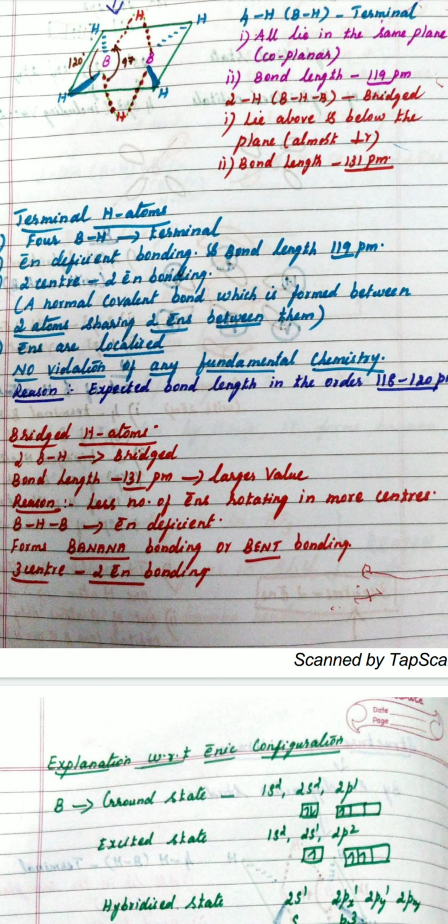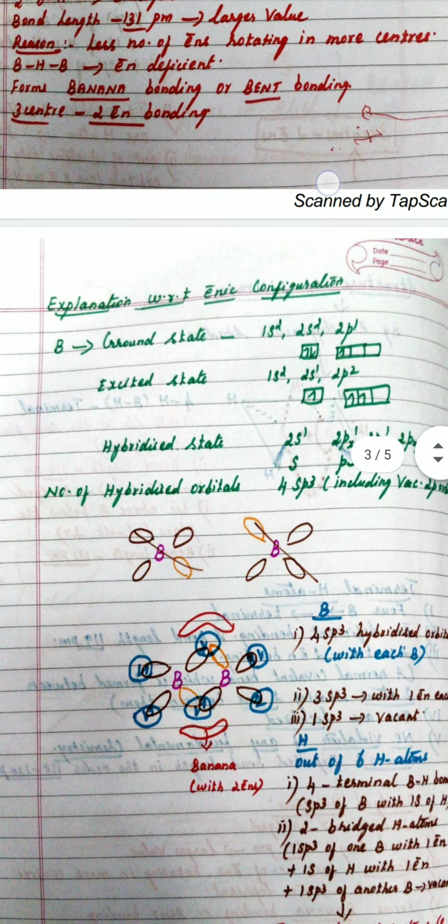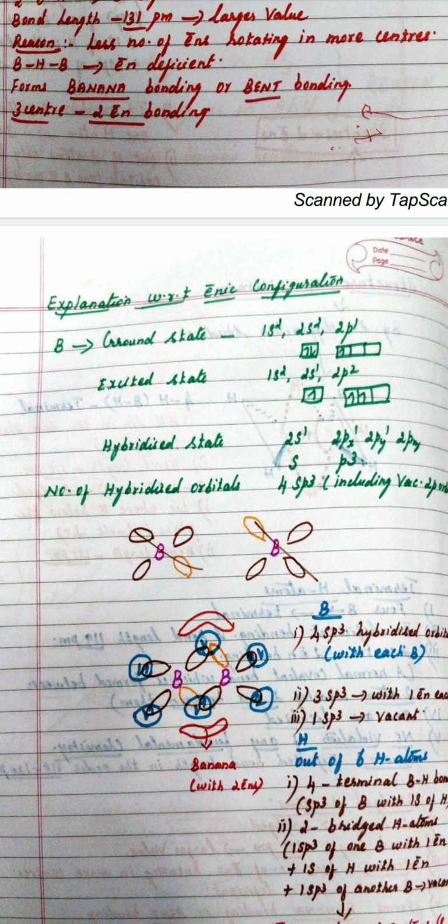Therefore, it is a banana bonding or bent bonding. But normally we mention this as bent bonding more than banana. But banana diborane, if you introduce it with banana, I think it is better to go by that to get the attraction of the learners. Therefore, it is a 3-center 2-electron bonding, electron deficient, with the banana type of bonding where the less number of electrons rotate in more centers. Is that clear? So next we have to explain this with respect to electronic configuration.